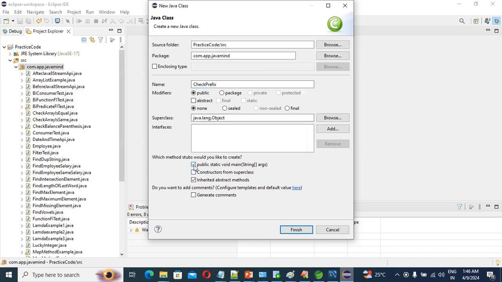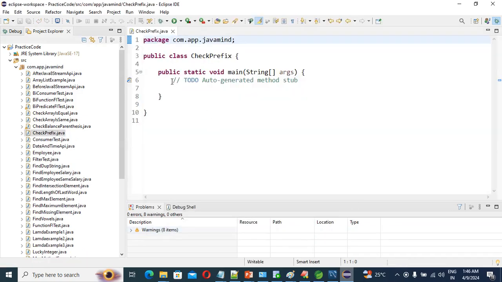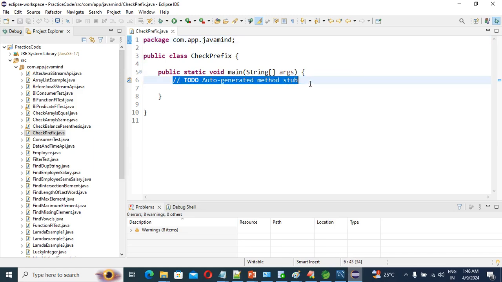We will have one main method. Done. Good. This thing we have done as expected. So now guys, what we are going to do? We will create one method.